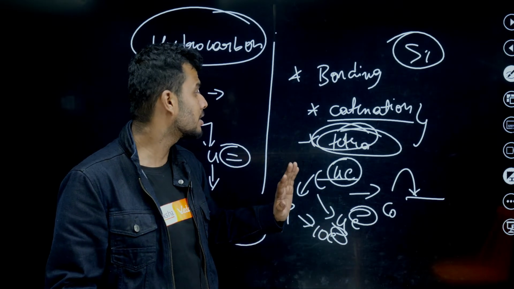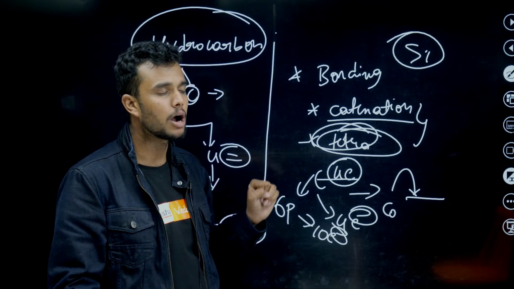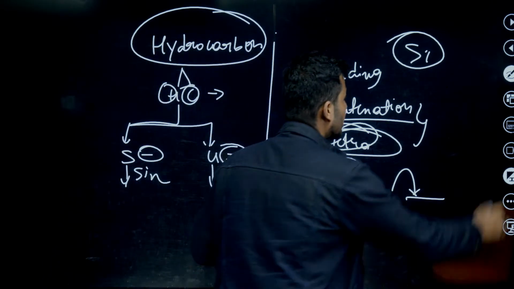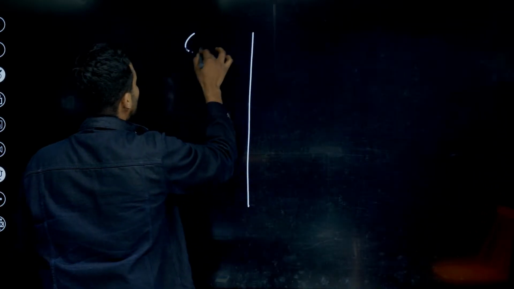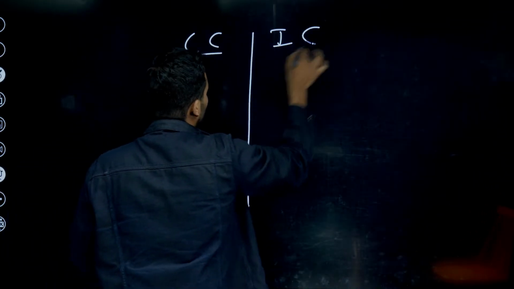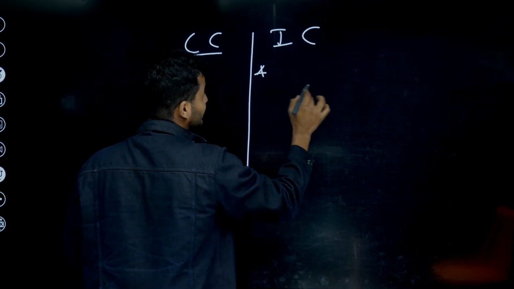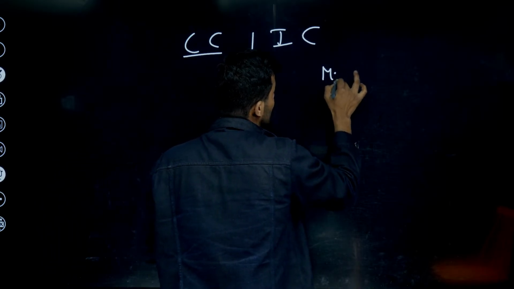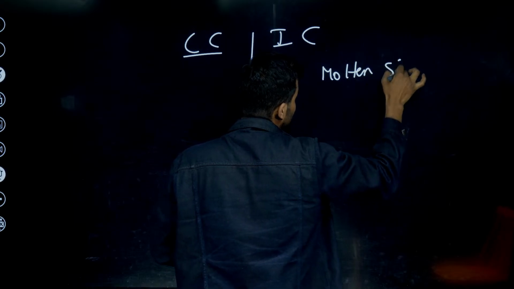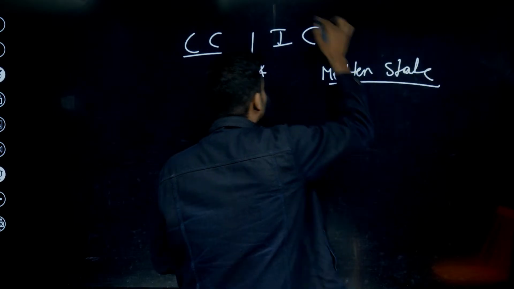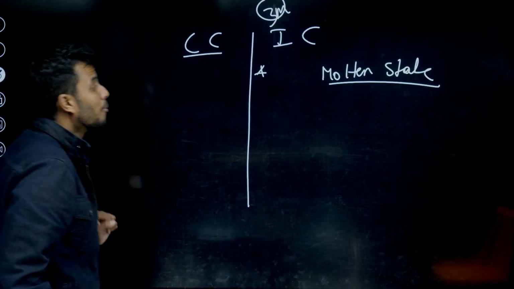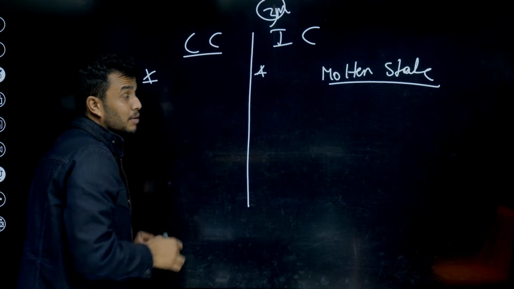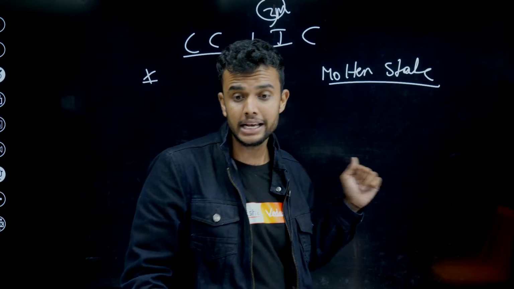Okay, this is about coordination compounds, and it is also very important. Wait, I will show you the difference between covalent compounds and ionic compounds. First thing, ionic compounds are good conductors of electricity in their molten state. You need to mention the molten state. Please underline this, molten state, very important. It is a 3 marks question, and in most of the PYQs this question is repeated. Molten state, but covalent compounds are poor conductors of electricity. Why? Because they never undergo ionization. That's why.